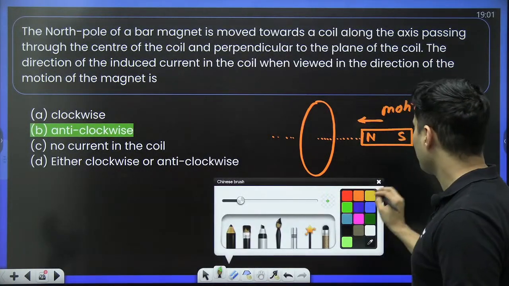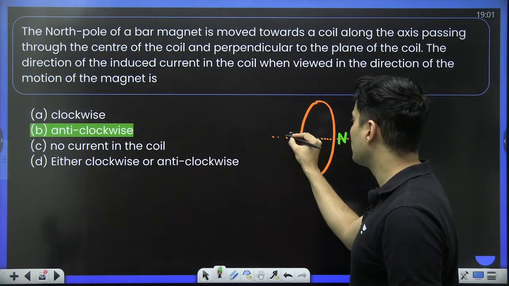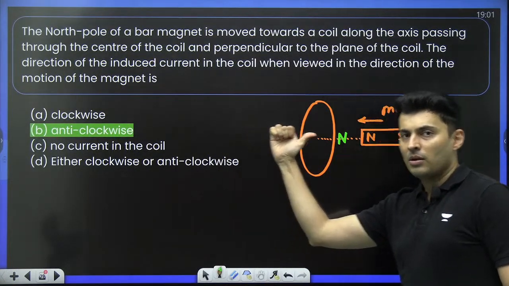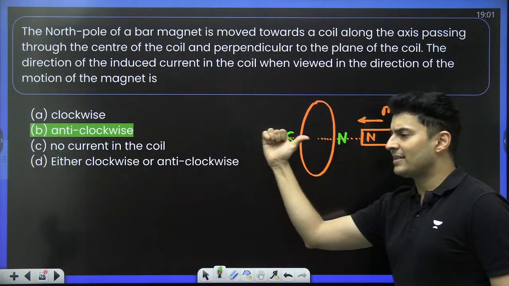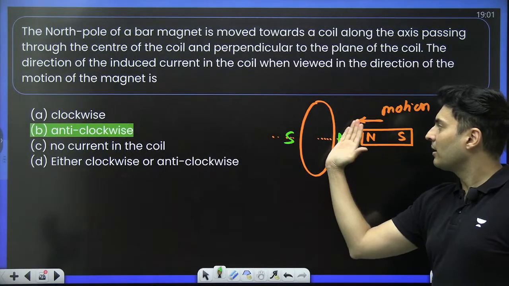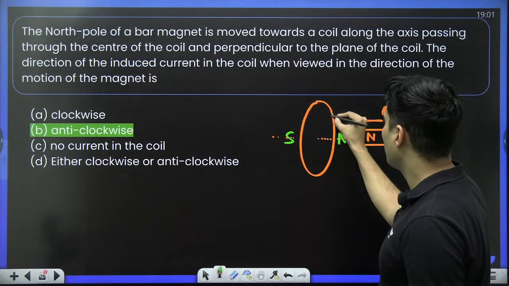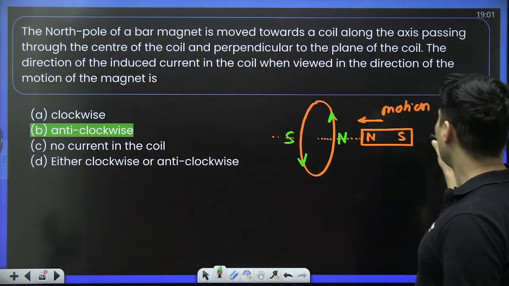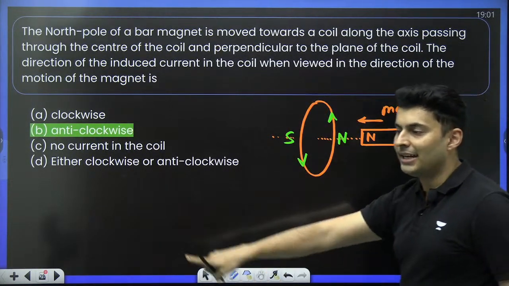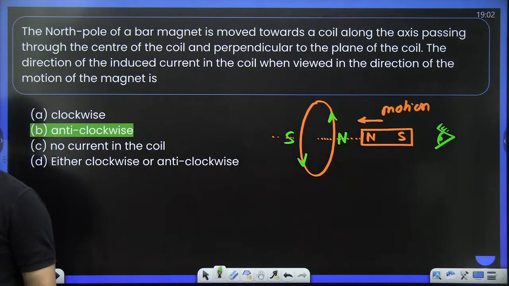There will be induced polarities inside the coil. The north pole will repel the north pole. The south pole will be here. So in order to create this polarity, you will have to hold your thumb from south to north. That's how the magnetic dipole moment will be. So you will see that the curled fingers will go like this. So it is going in this peculiar manner. So if you see from here, what will you see? You will see it is going in anti-clockwise direction, which is option B. Very good. So that's why option B.